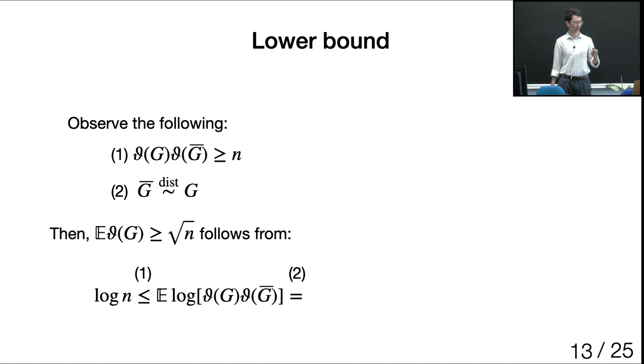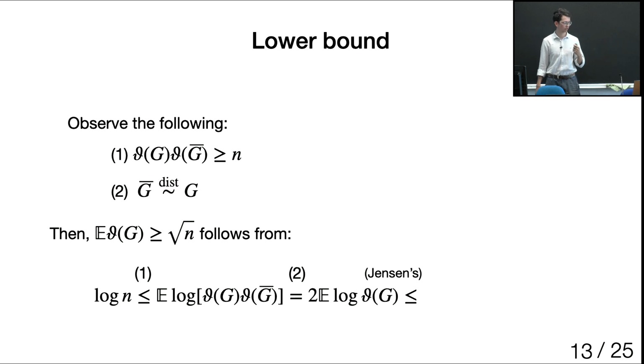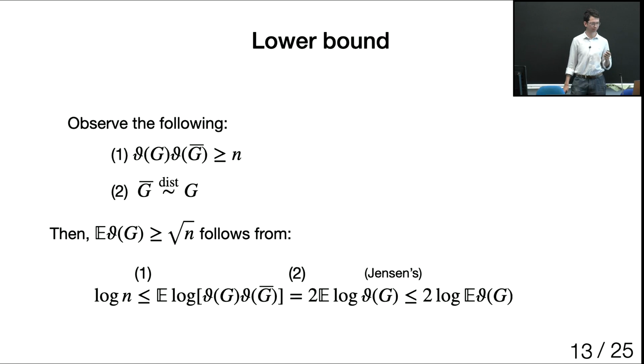Then we can use the linearity of expectation and the fact that G complement has the same distribution as G. So we get just twice the expected value of the log. Then we use Jensen's inequality to swap the log and the expected value to arrive at 2 log of the expected value. If you look at where we start and where we end, after exponentiating, we immediately get the required lower bound.